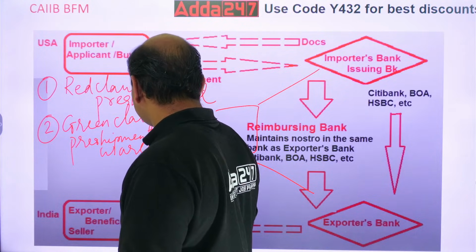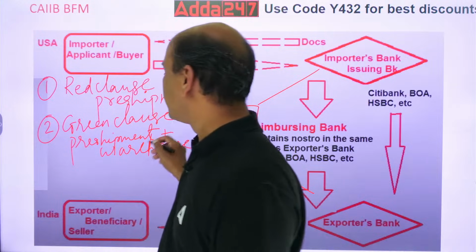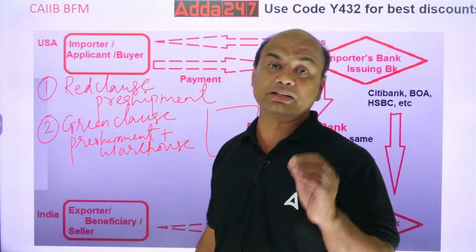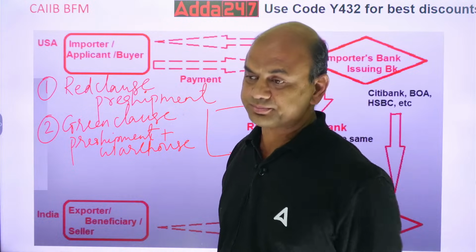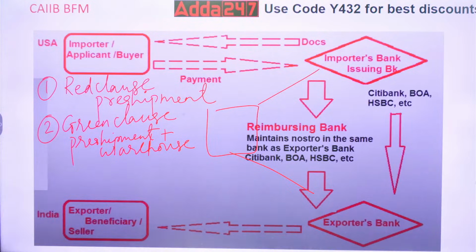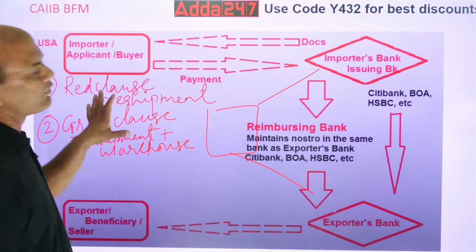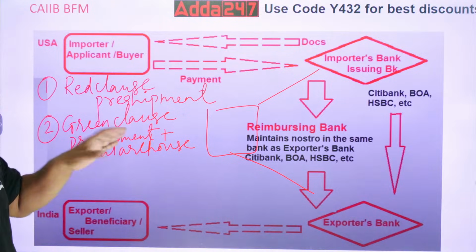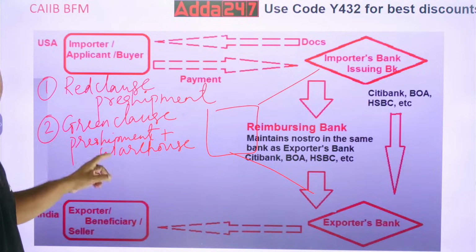So that gives you the right of warehouse and pre-shipment both. That is called the green clause LC. Got it? This will be there. One of them will be there tomorrow in the exam, red clause and green clause.